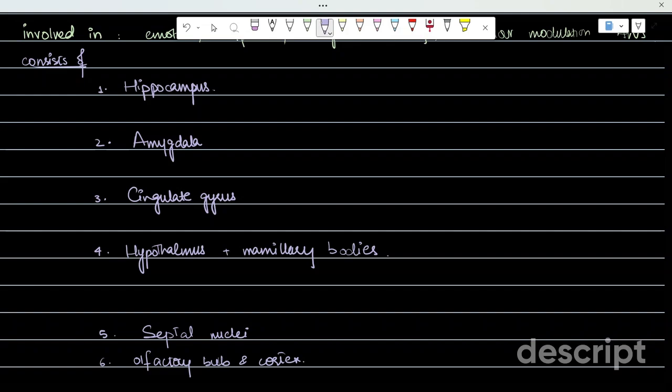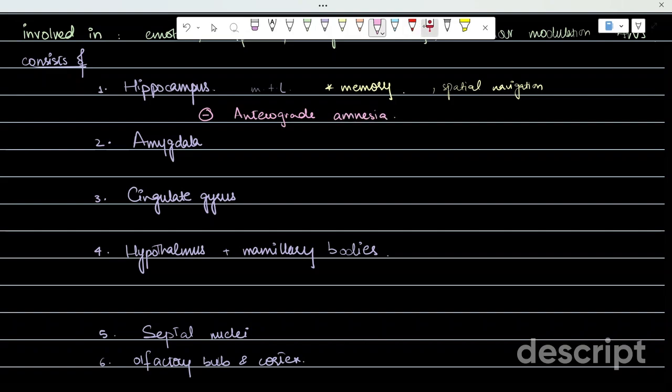Starting with the hippocampus, it is located in the medial temporal lobe and is basically associated with memory as well as spatial navigation. So a lesion in the hippocampus will lead to memory loss, and this will be anterograde amnesia. In simple words, the person will have short-term memory loss.